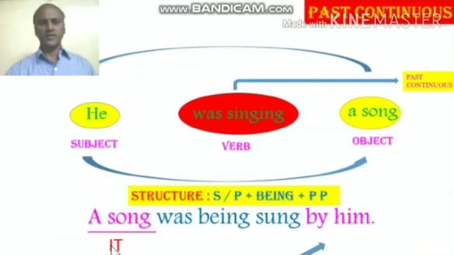Remember, we get it, third person singular. So the verb also must be in singular. Then as per the structure, we have to use being. Then finally, we have to change the verb into past participle. Sing, sang, sung. Sung is the past participle of the verb sing. So we get the answer, a song was being sung by him.